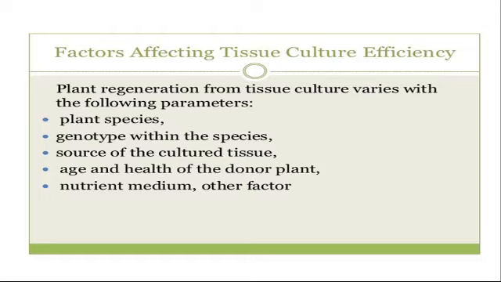Higher relative humidity will usually result in a poorly developed epicuticular wax layer and malfunctioning of the stomata. So humidity is present inside the container. If the humidity is in a higher percentage, what will happen? The cuticle, the outside covering of the cell, will not develop properly.